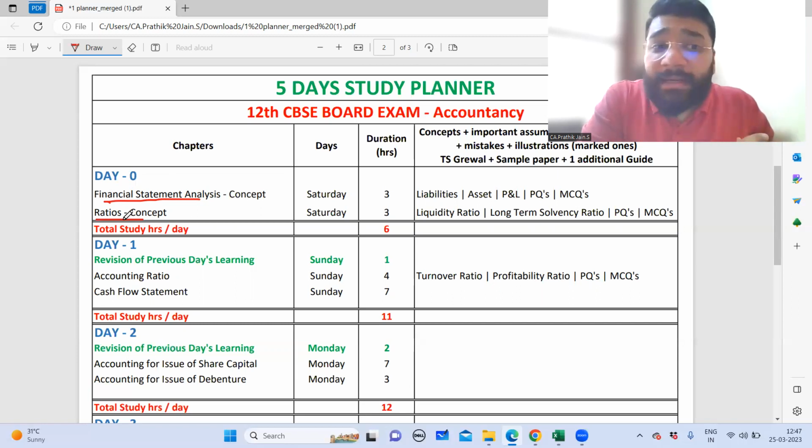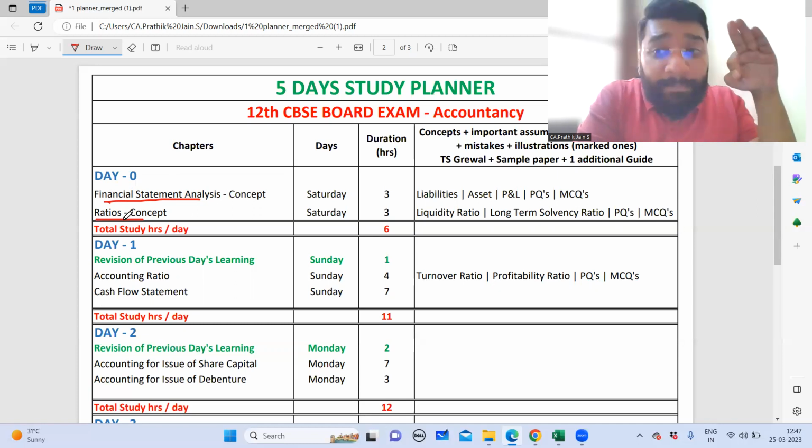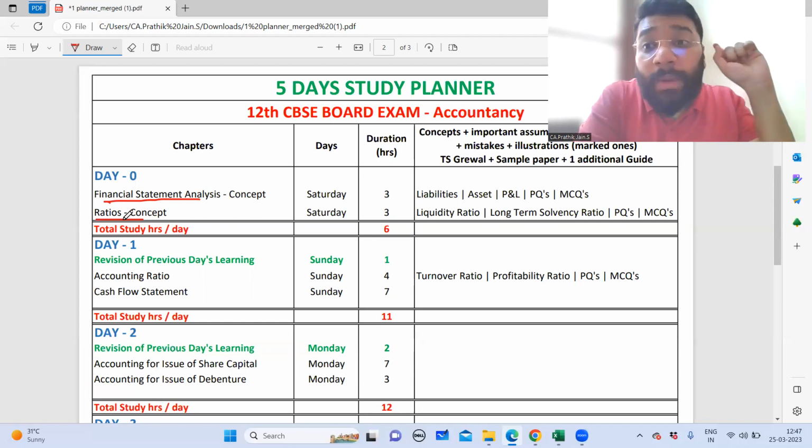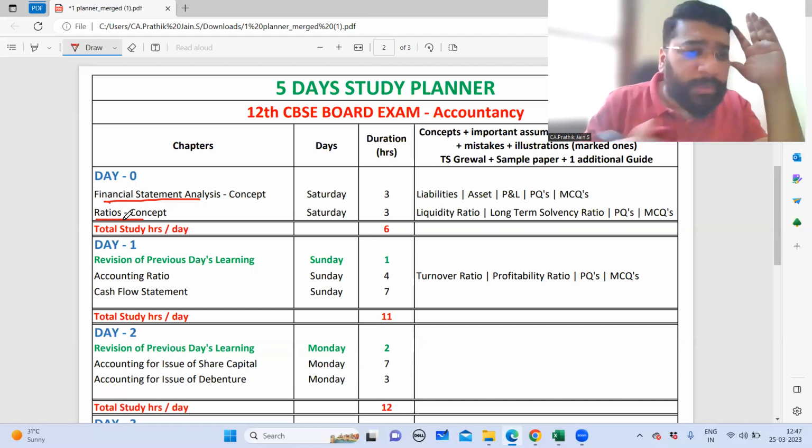But the target is that in day 0 and day 1 put together, you have to complete your financial statement, ratio, and cash flow. Because these 3 chapters together, guys, take care of your 20 marks from the board examination point of view. And these are the small topics which easily you can pass by very quickly.